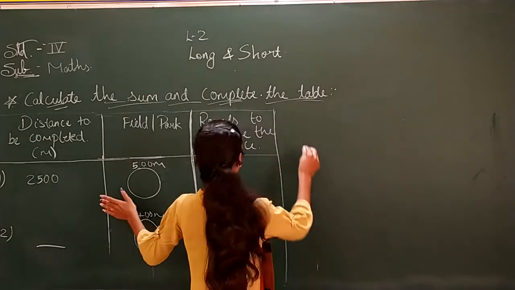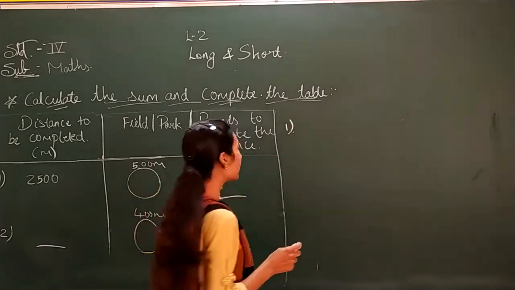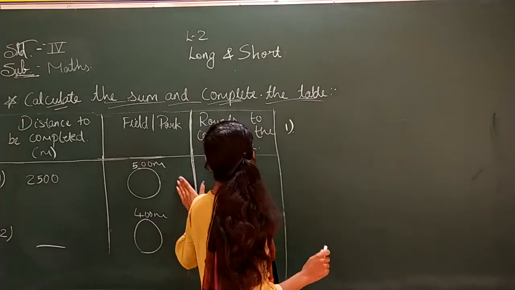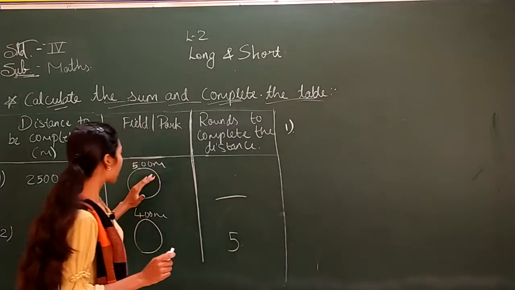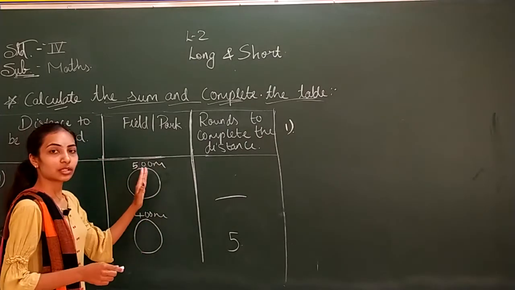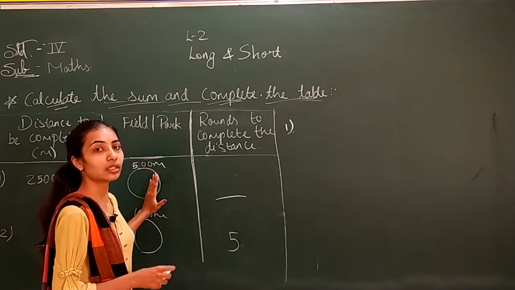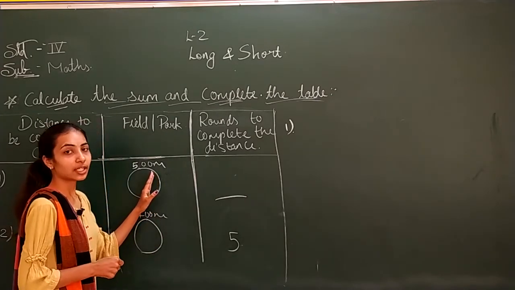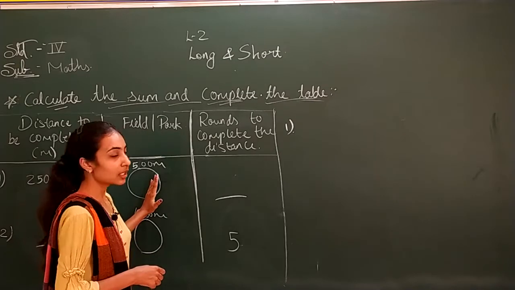First one, the total distance that is to be completed is given to us, that is 2500, and the circular field park is of 500 meters. Here 1 round is of 500 meters. It is not a side, so we need not calculate here like we have done in a square. Here it is circular.